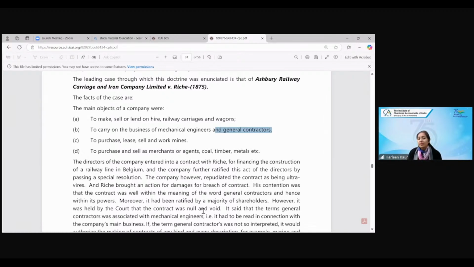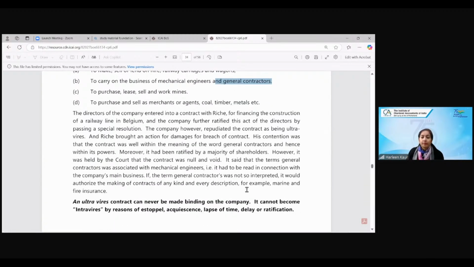So what was held in this case was that the words general contractors should be read as a whole. There is a first word written, mechanical engineer, whatever work they are doing, and general contractors means contracts related to that same work. The company was never into providing any kind of finance business. So the company repudiated the contract. The company said we will not do this work although we have made a contract with you, but this is ultra vires. Their shareholders cannot ratify the act of the directors. Even such an act cannot be ratified by passing a special resolution. So the term general contractor will be associated with the mechanical engineers, and this is the company's main business.